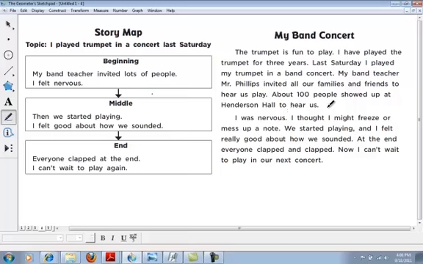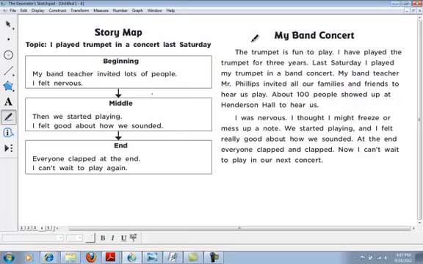I was nervous. I thought I might freeze or mess up a note. We started playing, and I felt really good about how we sounded. At the end, everyone clapped and clapped. Now I can't wait to play in our next concert.